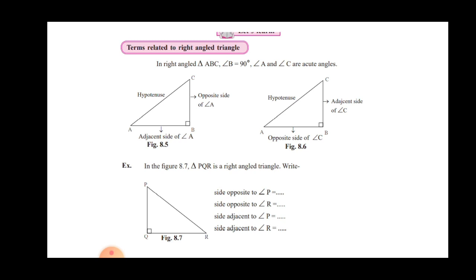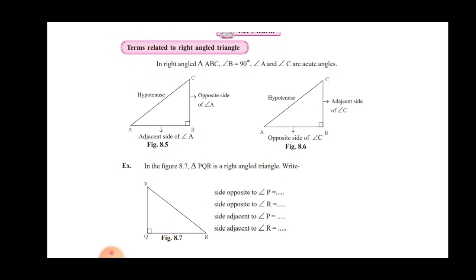Because they are sharing only one single vertex, which is known as the angle A, this is known as the adjacent side. AC is the hypotenuse. So the adjacent side of A is nothing but the side AB, where the name of the vertex is included. And the opposite side means the side where the name of the vertex is not included.